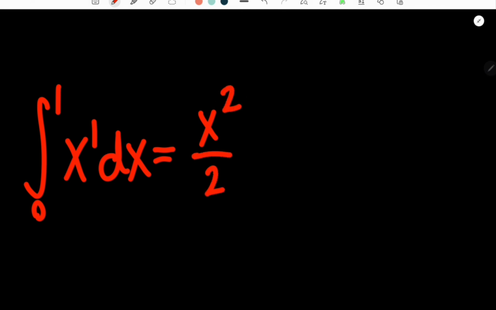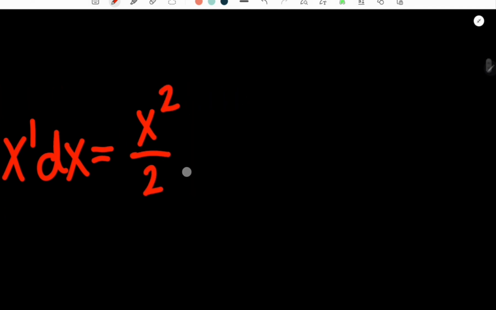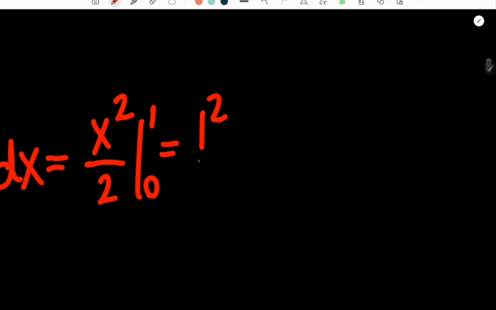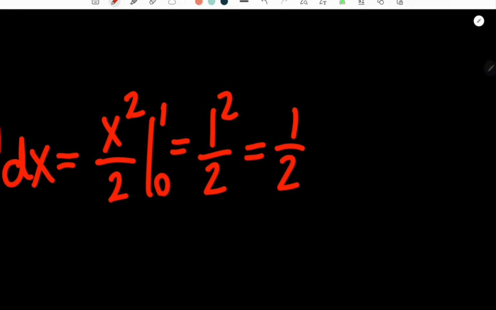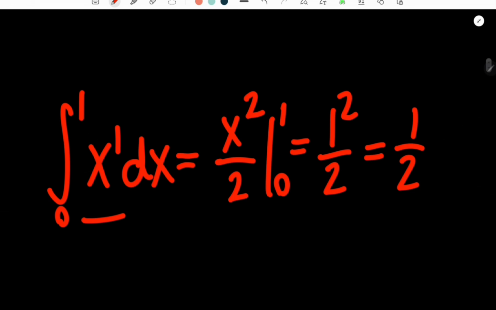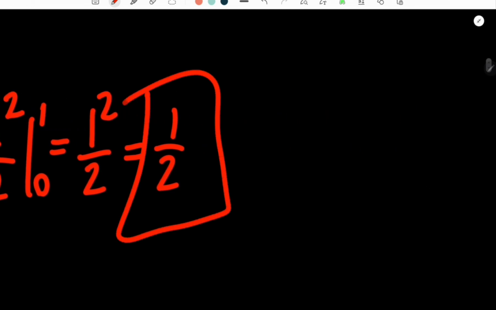I'm very good at math. I did 1 plus 1. And then we'll evaluate at the limits for x, which then equals 1 squared over 2 minus 0 squared over 2, which, of course, this just collapses to 0, which then just equals 1 over 2, or 1/2. So, therefore, this integral is equal to 1/2. So first integral out of the way.